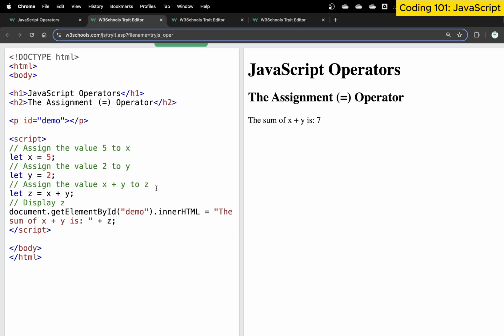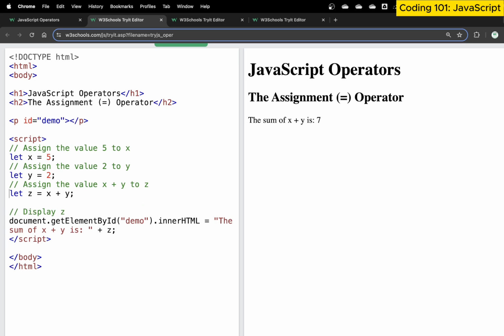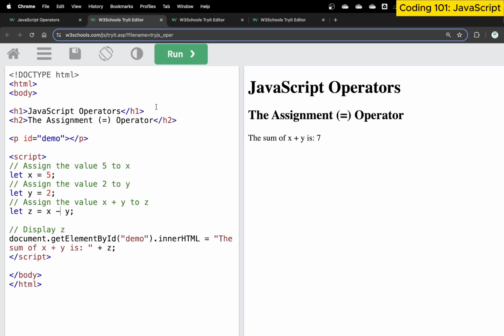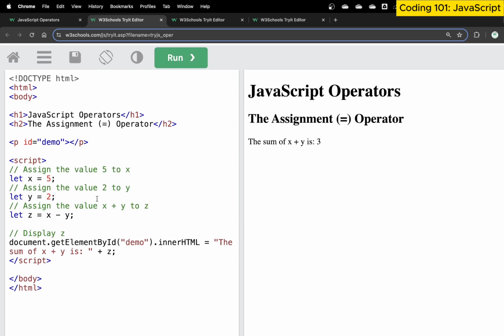Now, here are the arithmetic operators that we have used here. Plus. So we use a plus operator. If we use minus, we can use a minus sign, and now it will give us the minus value. Then if we use divide, this will use a divide sign.